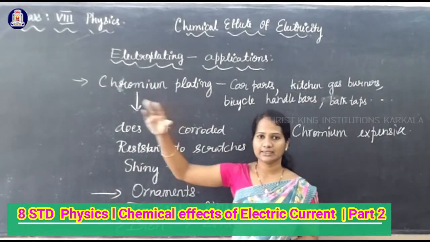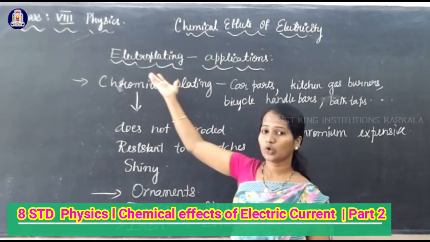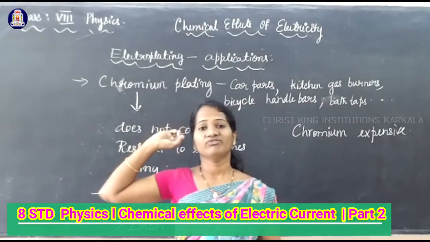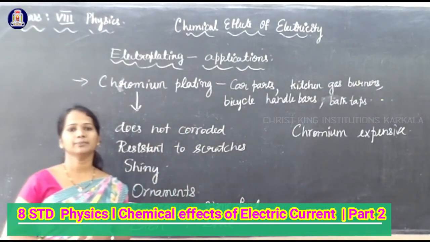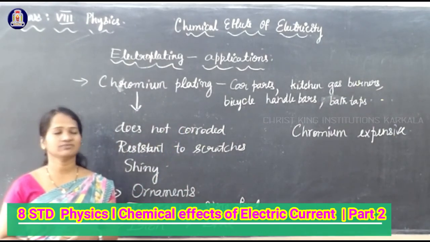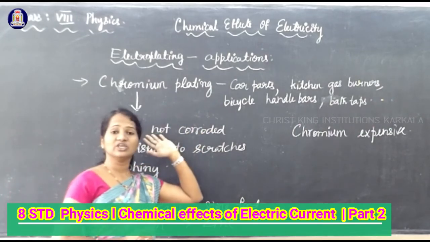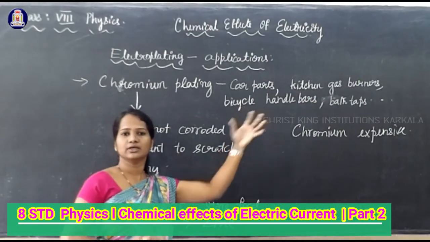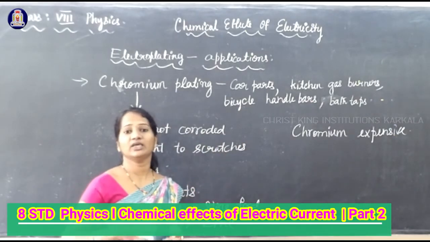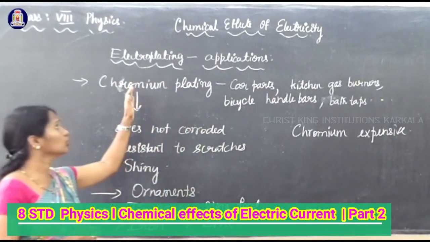Once again, chromium plating is done for bicycle handlebars, bath taps, car parts, kitchen gas burners, etc. You might have seen the shiny surface of kitchen gas burners, that is the chromium plating.